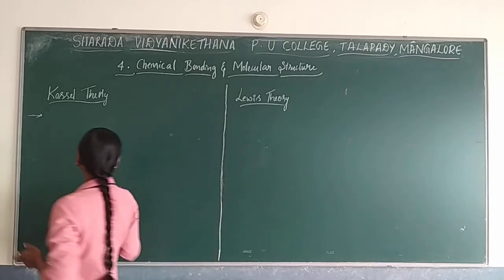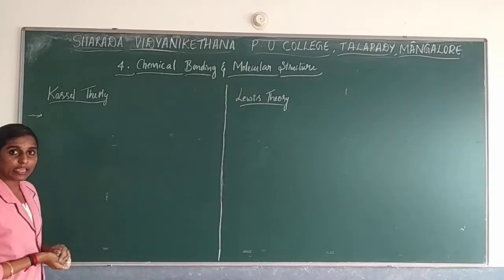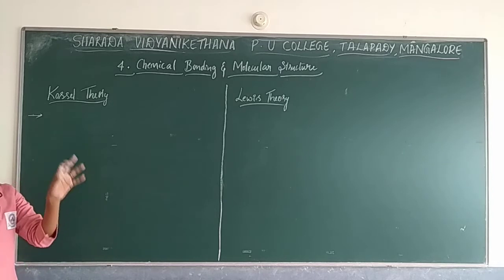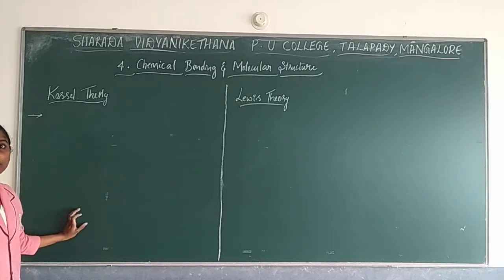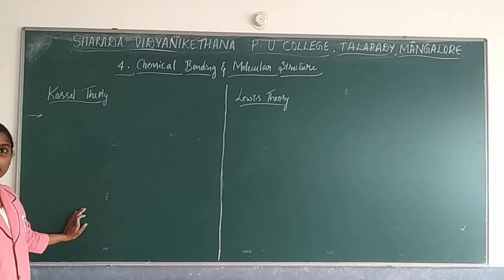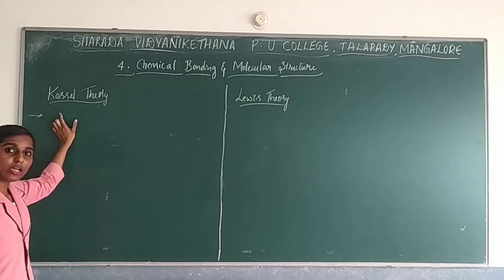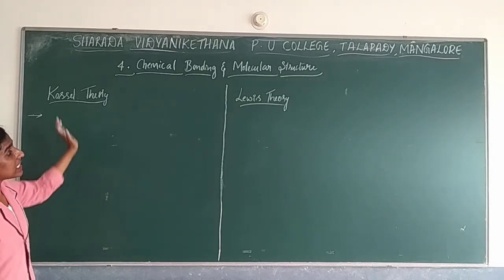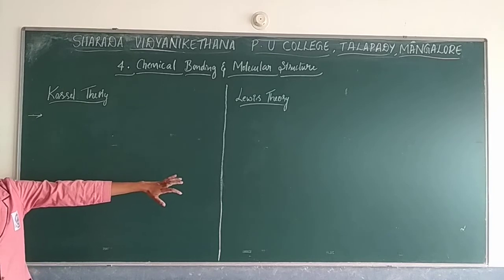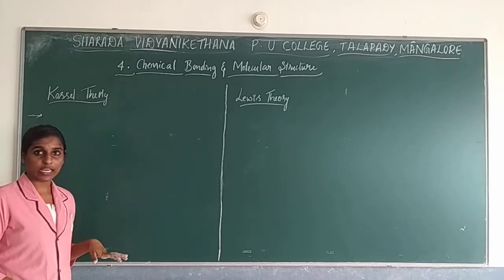So he took a simple example. He has taken the elements present in the first group, that is, what we call alkali metals, as well as the 17th group element, the halogens, as an example.